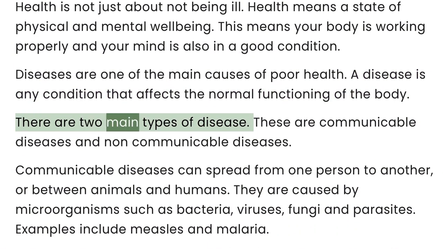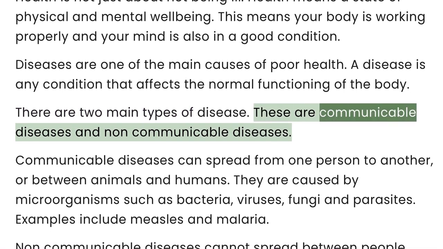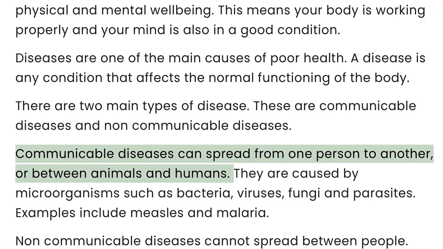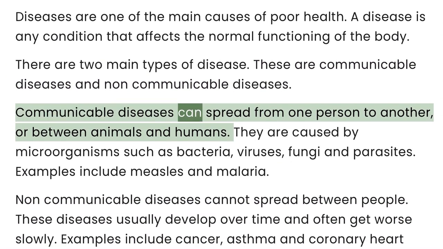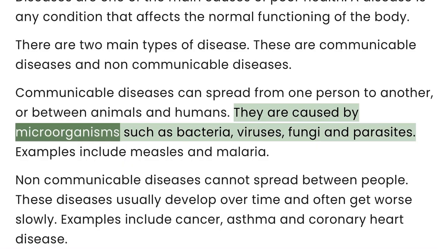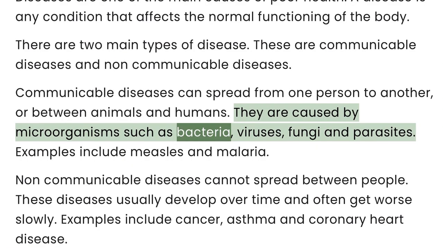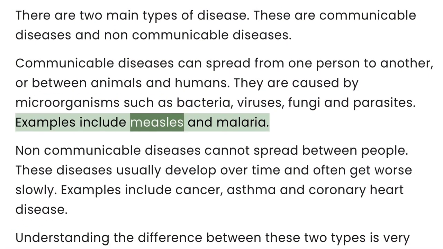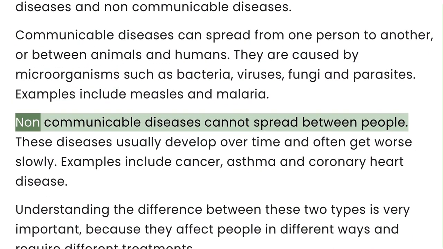There are two main types of disease. These are communicable diseases and non-communicable diseases. Communicable diseases can spread from one person to another or between animals and humans. They are caused by microorganisms such as bacteria, viruses, fungi, and parasites. Examples include measles and malaria.